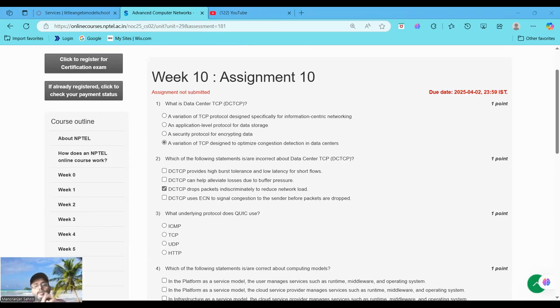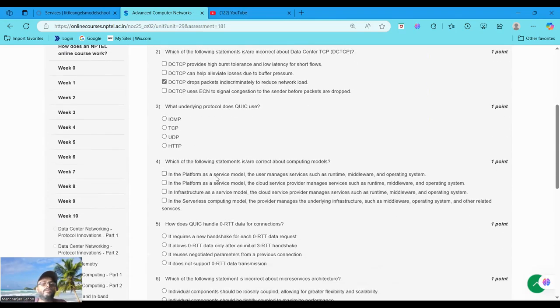DCTCP does not drop packets indiscriminately. It uses ECN to mark packets during congestion, allowing senders to adjust rates before drops occur. That's why C is the incorrect statement. Got it? Now moving to question number 3.